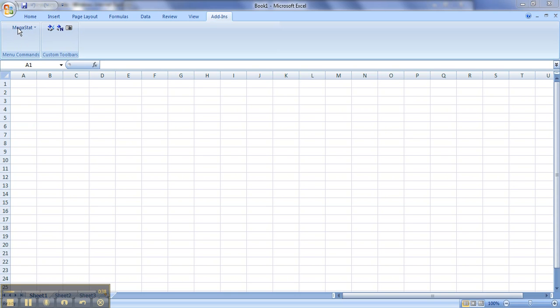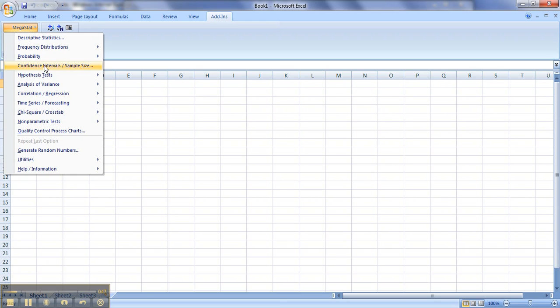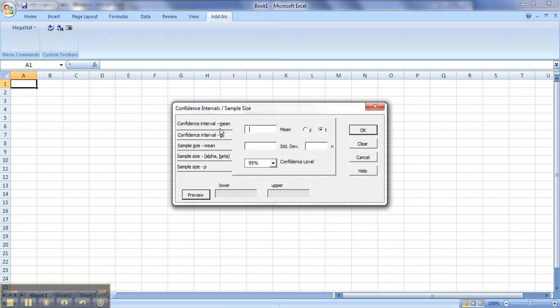So you will go to MegaStat, just showing you. Now remember, if you're doing it the way it does in the workbook, that's fine. I'm just giving you the shortcut. MegaStat, confidence intervals, MegaStat makes it real simple. Confidence interval for the mean, that's your first option. Just tell it the sample mean, which is 6.5.